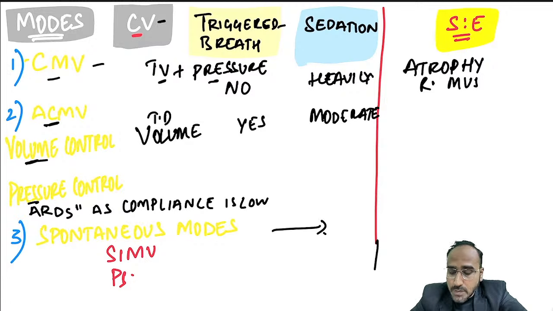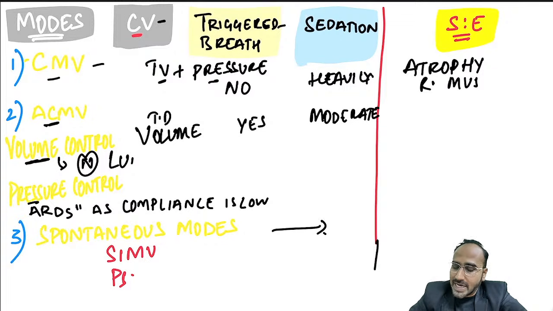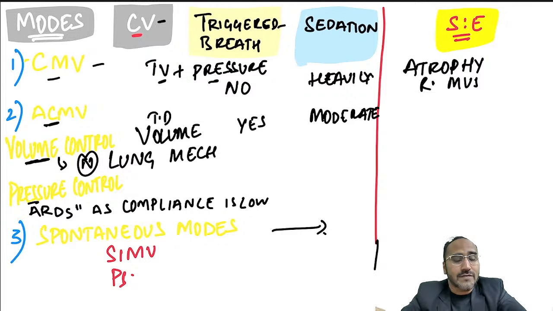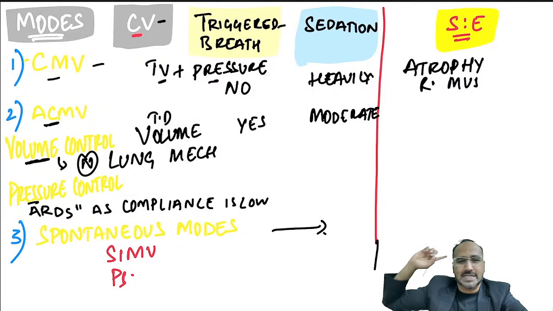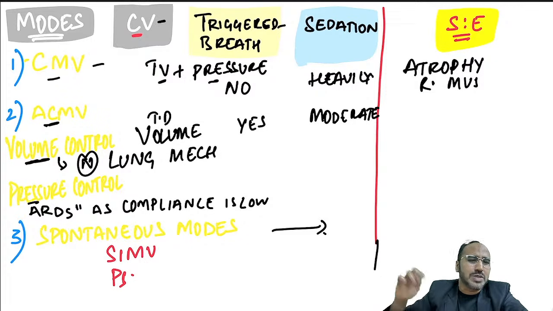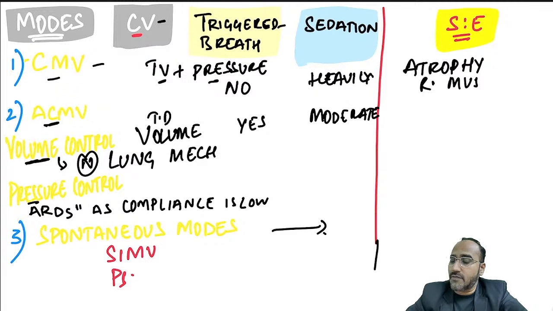Remember, guys, volume control mode is used when the patient is having normal lung mechanics. What does it mean, guys? Normal lung mechanics means the patient is on ventilator due to some other pathology. Patient might be having IC bleed, or patient might be having sepsis. Due to that, he is on ventilator. The pathology is not in the lungs. If the lungs are normal, you go for a volume control mode where you are setting the tidal volume. And what is the side effect of this volume control mode, guys? Remember, there are two side effects of this volume control mode. The first side effect that could be seen over here is what?